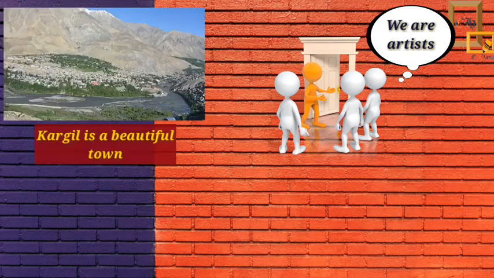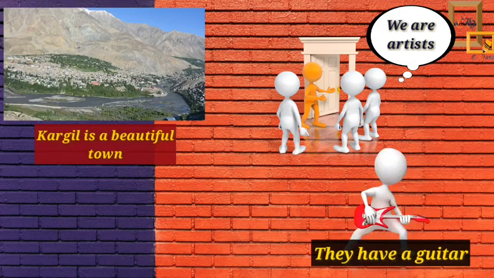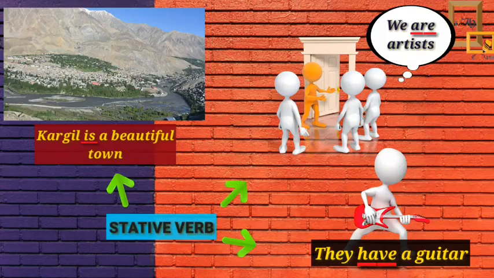Let's see these sentences. We are artists. Kargil is a beautiful town. They have a guitar. In these sentences, the verbs are, is, and have are describing a state. Hence, these verbs are called stative verbs.